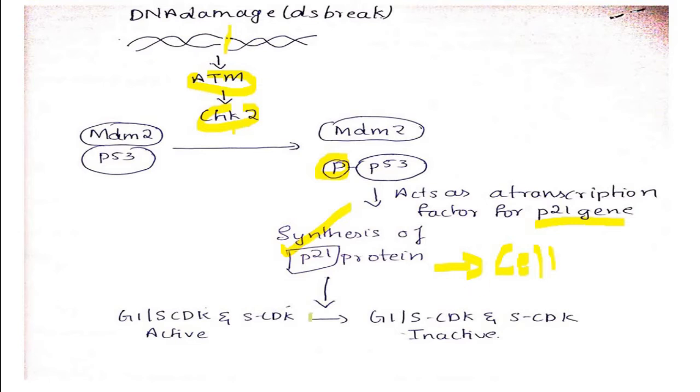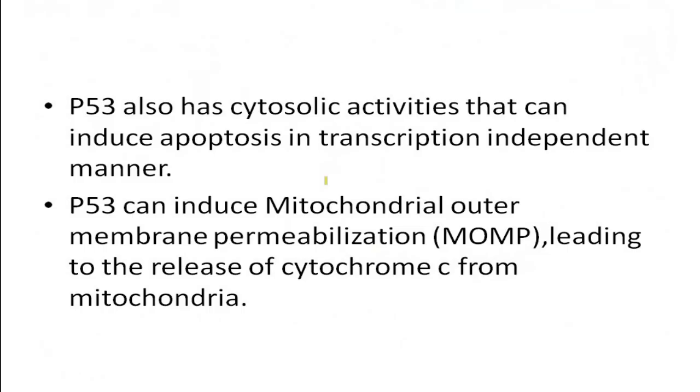How is it going to cause cell cycle arrest? There are proteins called cyclin dependent kinases which regulate your cell cycle. These cyclin dependent kinases, that is your G1 and S phase CDK and also your S CDK, are inactivated, and hence it results in cell cycle arrest. There will be no further cell cycle until the damage is repaired. This prevents the damage from being inherited or transferred to the next phase. That is one thing.